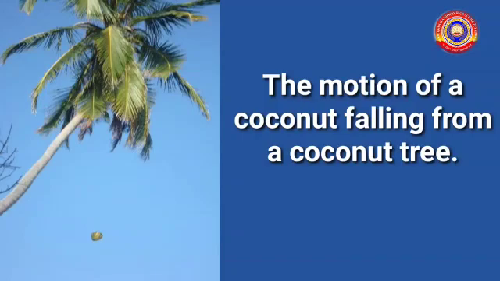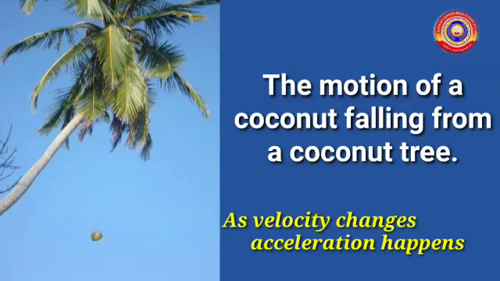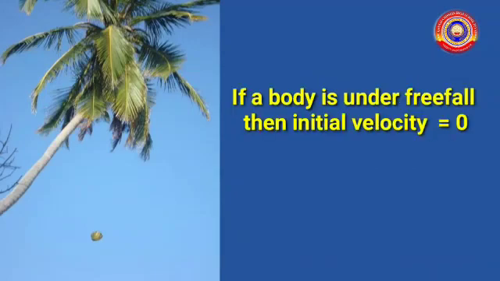It falls under the influence of gravity. Initially, its velocity is zero. When it falls down, velocity is increasing. So, acceleration happens. Once again, if a body is under free fall, initial velocity equals zero.